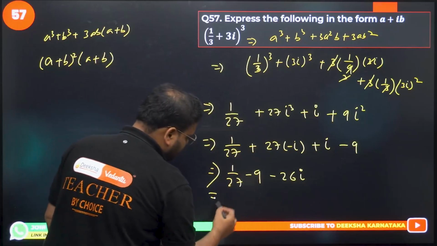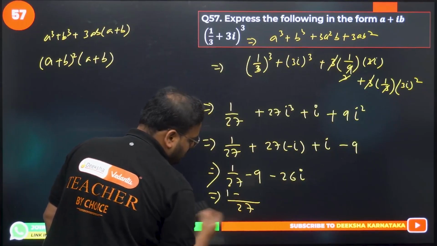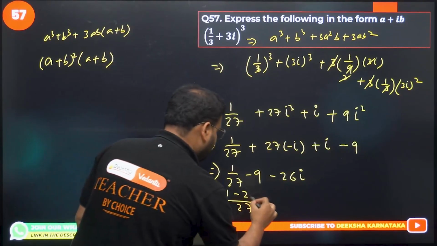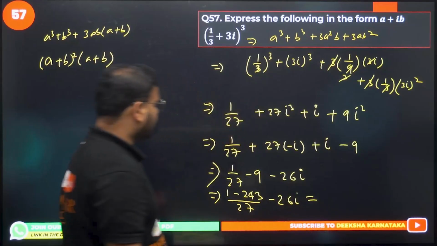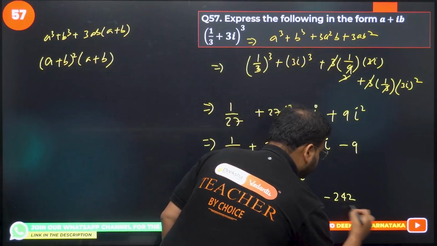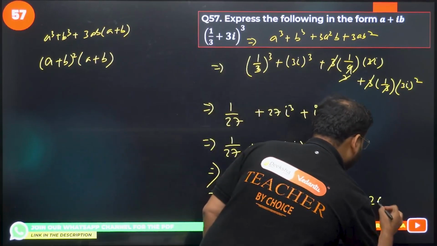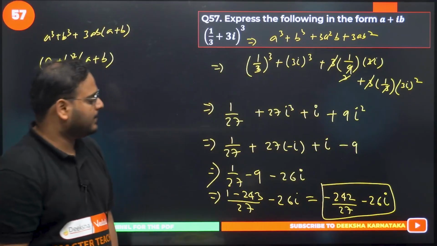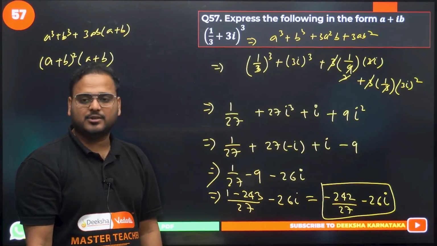If you take the LCM for these two terms, it will be 27 in the denominator. 1 minus 243, right? Minus 26i. Simplify, you get minus 242 by 27 minus 26i. If you're not getting my calculation, please do it by yourself. Minus 242 by 27 minus 26i is the final answer.